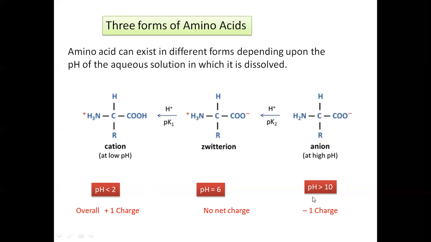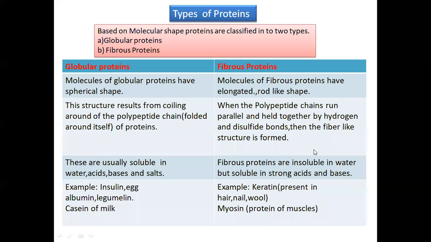So the amino acid exists in three different forms depending upon the pH of the aqueous solution in which it is dissolved. It shows the cation, Zwitter ion, and anion: one is acidic in nature, one neutral, and one basic in nature. So this is about the types of proteins.